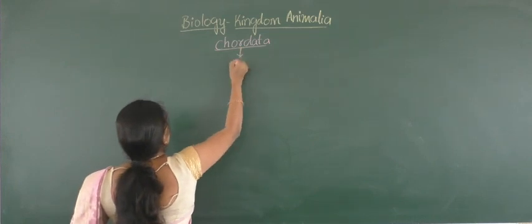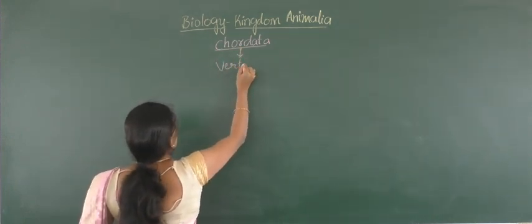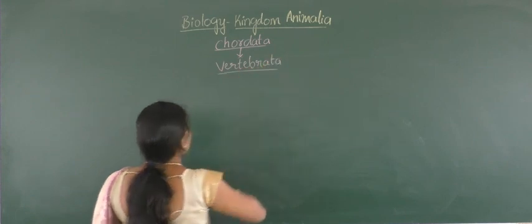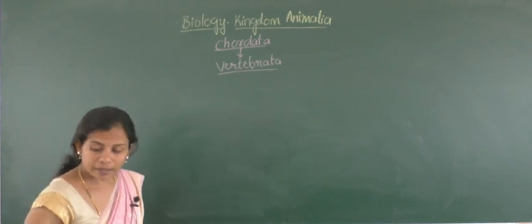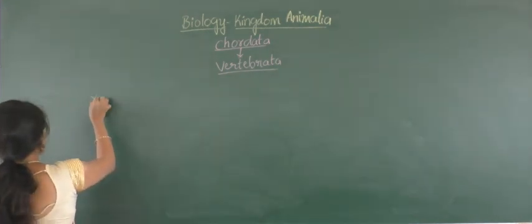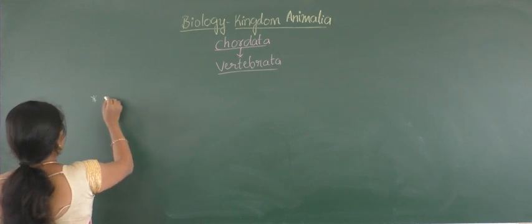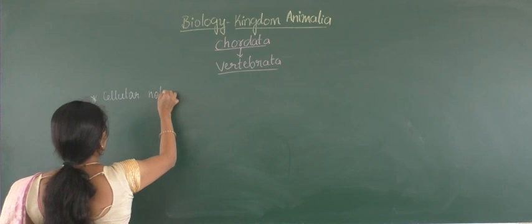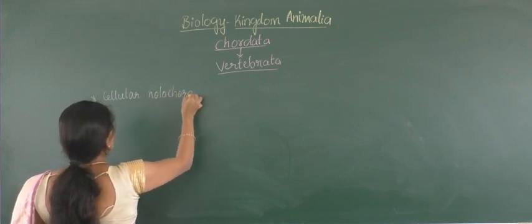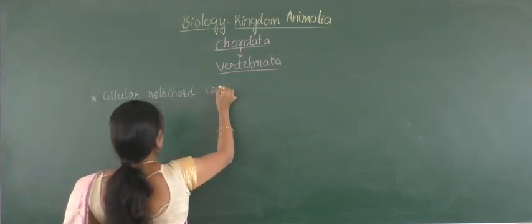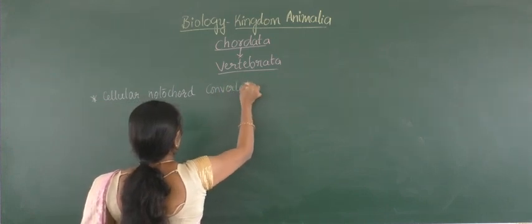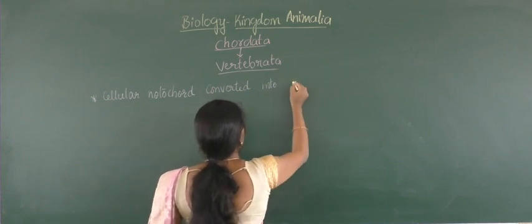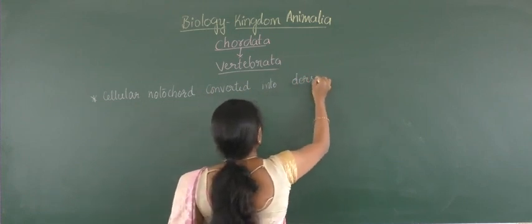Here you can find the presence of the cellular notochord, which is converted into the dorsal vertebral column.